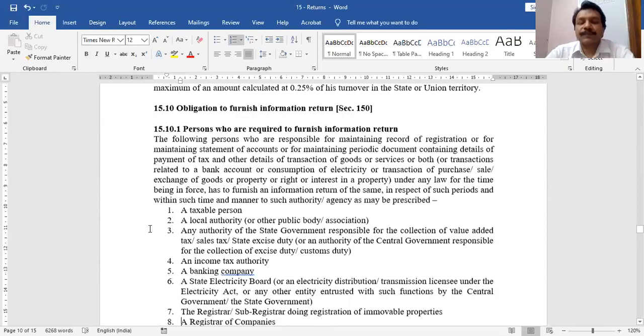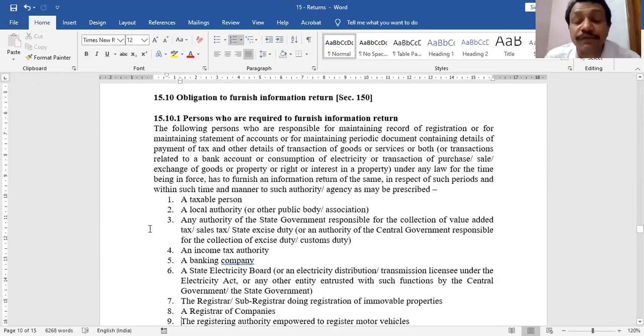Now next concept. Within return, next section is section 150. It is a separate section. Let me wind it up. Section 150 makes it obligatory on some other people to furnish information. You must have heard from your parents, if they are in business, that in a savings bank account, let us not deposit an amount exceeding 10 lakh or 20 lakh or 40 lakh. Why? Because the information will be directly sent by this bank to the income tax department.